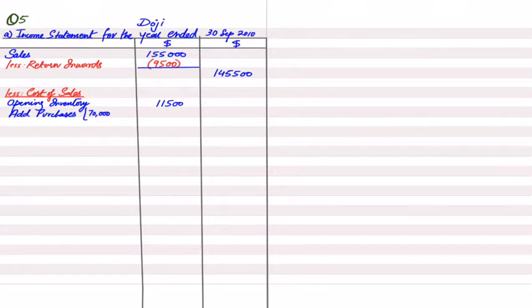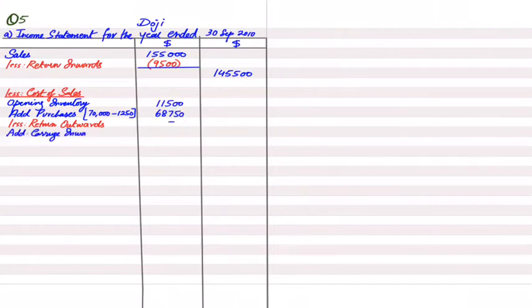During the year, Doji took goods for own use. If you are taking out goods for own use, we just discussed previously that drawing would be debited and purchase account would be credited. So we'll be deducting purchase, and this is important to show here. Otherwise, you will lose 1 mark if you do not show this adjustment here. Okay, purchase would be credited. Then we have less return outward. So there are no return outwards in the question. If there was any, we must deduct this return outward from this. Beta, return inward is always deducted from sales. Similarly, return outward is deducted from purchases.